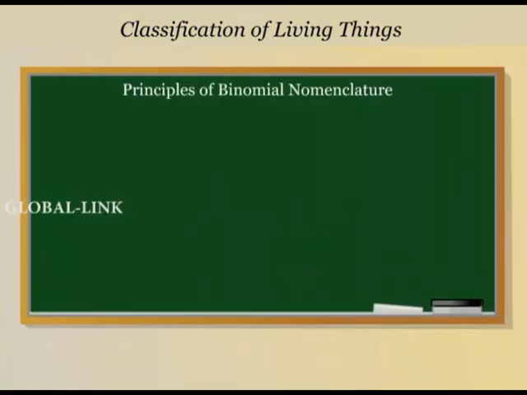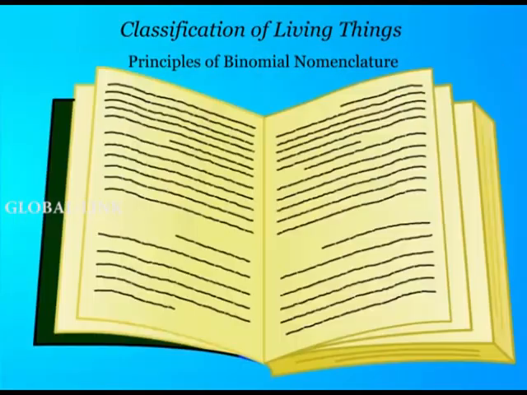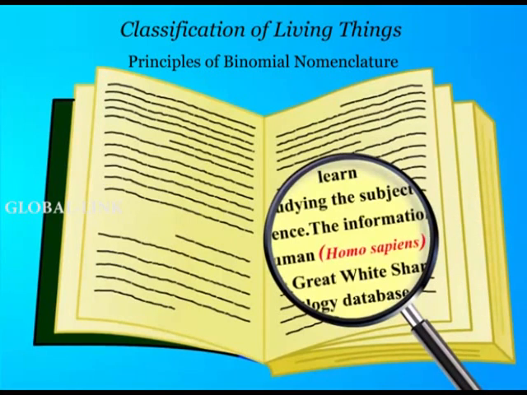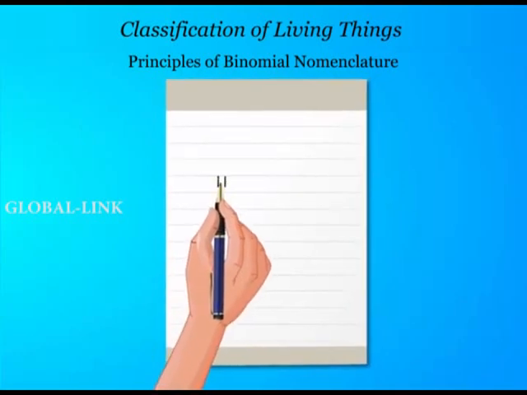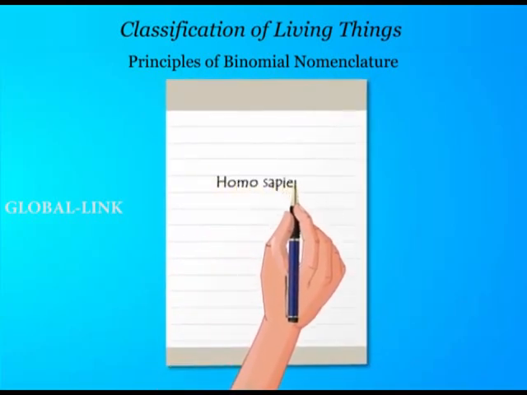The binomial nomenclature is governed by a set of rules. The genus name is written first, followed by the species name, and the two names are separate. The genus name begins with a capital letter, while the species name begins with a small letter. When printed, the scientific name is italicized. When handwritten, the names are underlined separately.